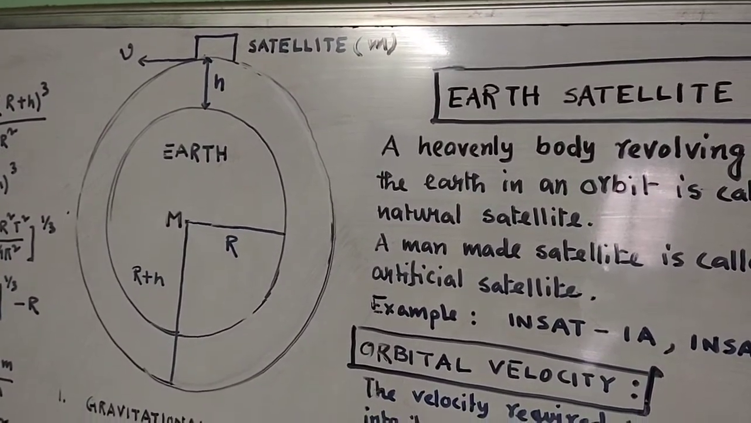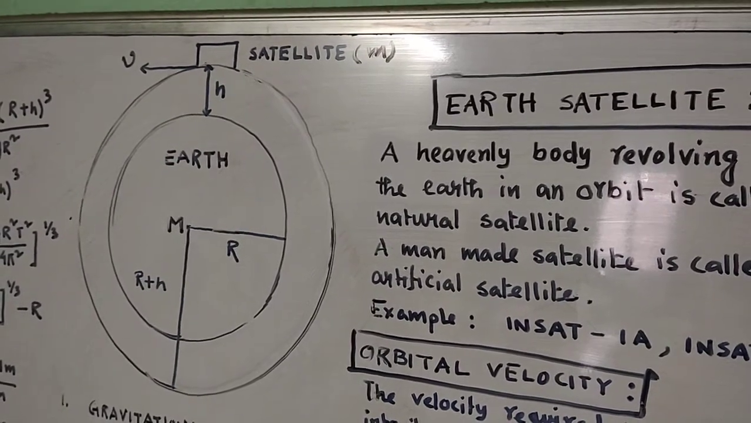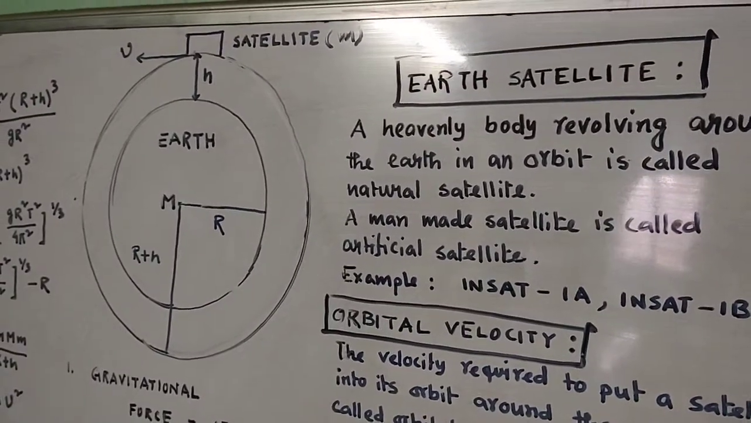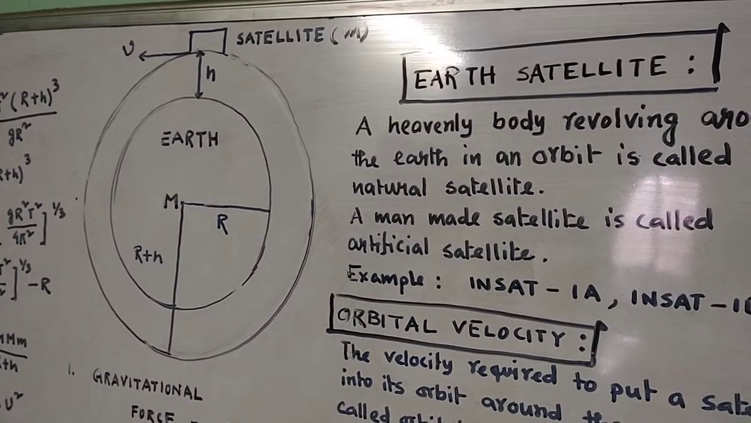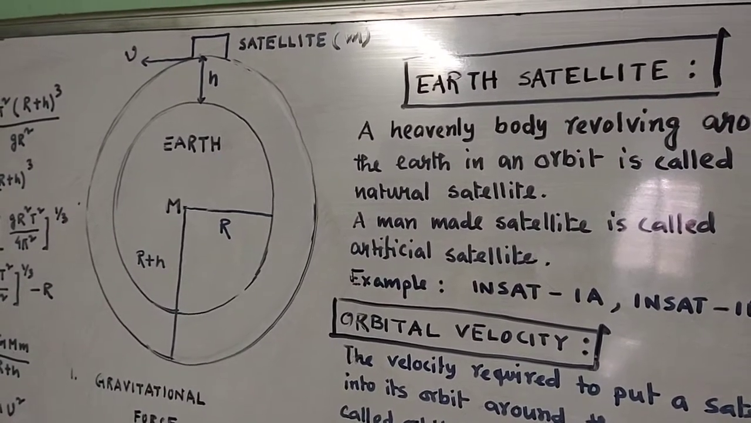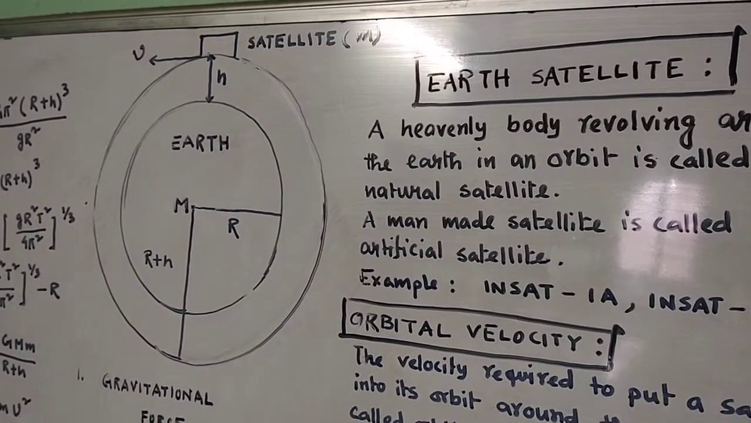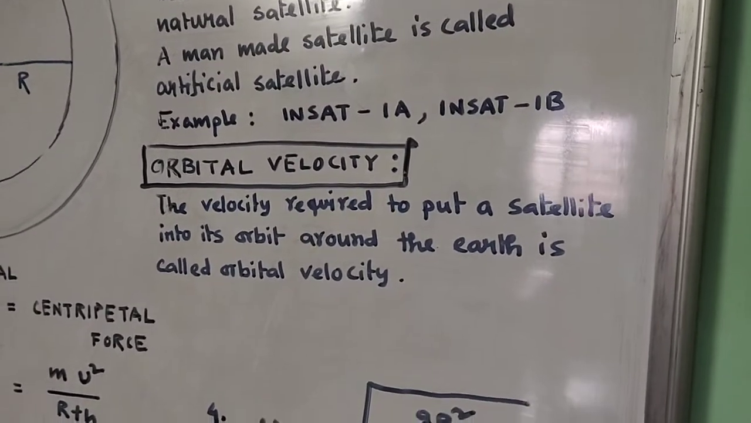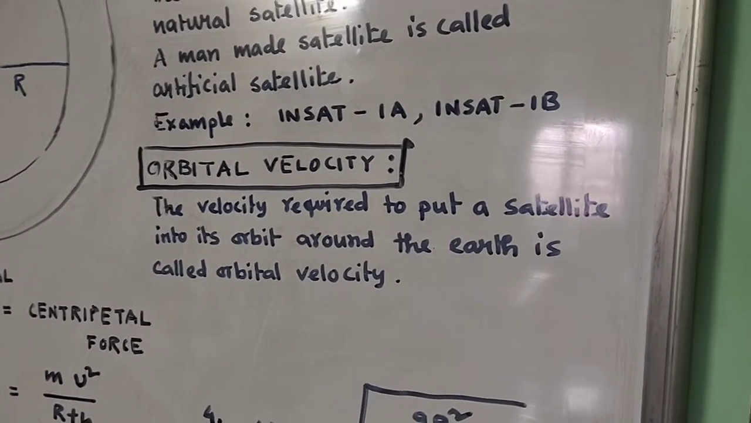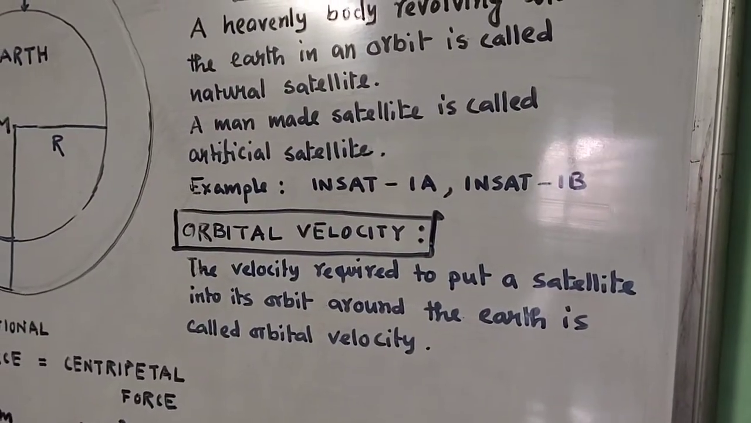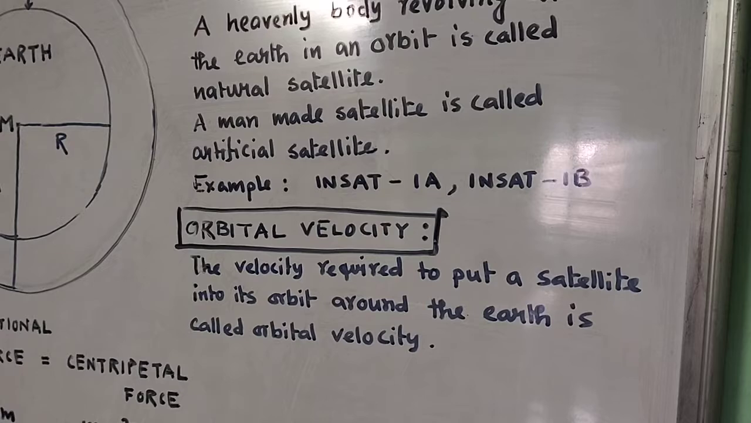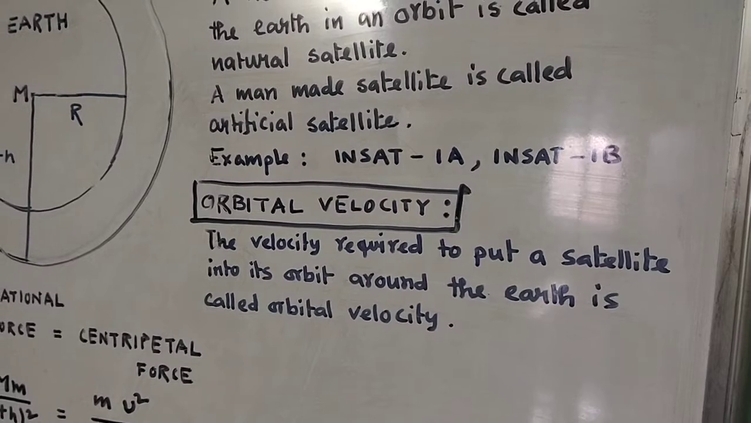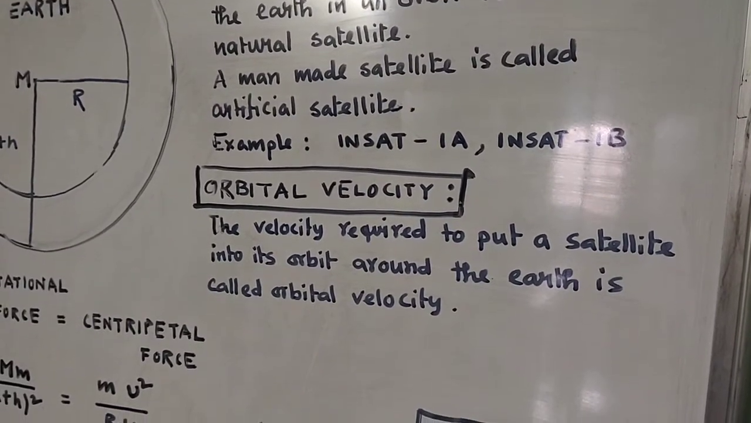Now, there are a few parameters you have to define when you project a satellite from the Earth's surface. The first parameter is your orbital velocity. At what velocity you will project the satellite from a particular height from the Earth's surface. That is your orbital velocity. The velocity with which the satellite moves in a particular orbit can be defined as your orbital velocity. So, the velocity required to put a satellite into its orbit around the Earth is called orbital velocity. Let me repeat once again. The velocity required to put a satellite into its orbit around the Earth is called orbital velocity.